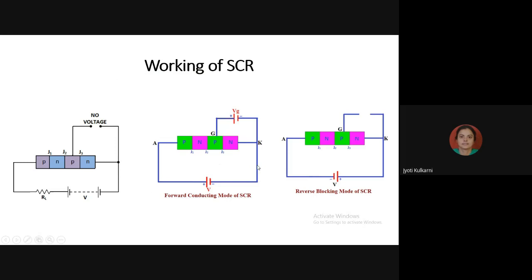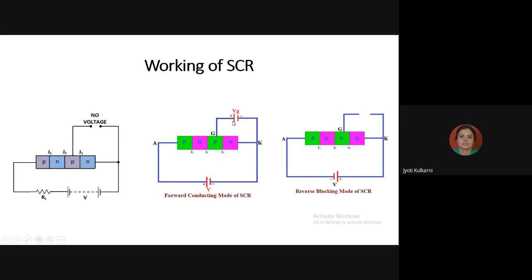Now shift to the working of SCR. There are three modes: forward blocking mode, forward conduction mode, and reverse blocking mode. Forward blocking mode means we are giving the anode to the positive plate and the cathode to the negative plate, but we have not connected any voltage between gate and cathode. So your gate terminal is open. So it is called the unfired SCR, and this unfired SCR is under forward bias condition. It is called a forward blocking mode.